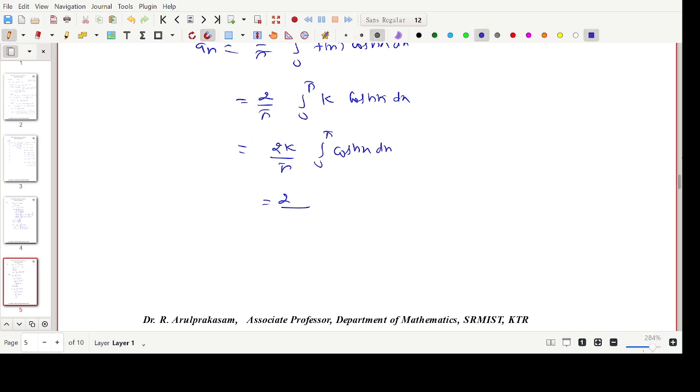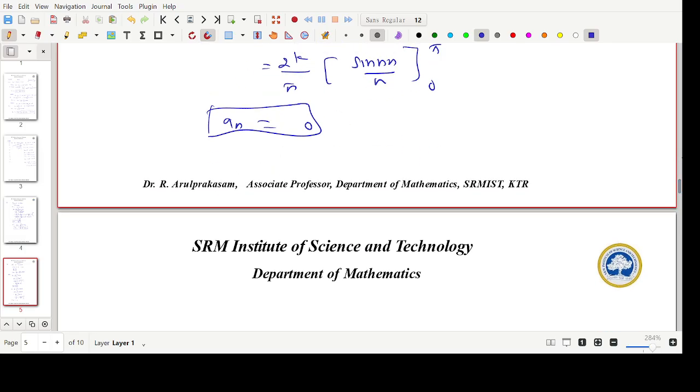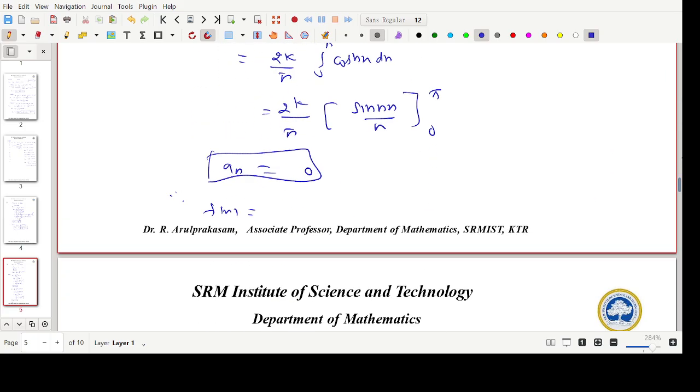2k by pi, cos nx integration value sine nx by n, from 0 to pi. Sine of any number of pi is 0, and sine 0 is 0. So the an value is 0. Therefore my answer is f of x equal to a naught by 2, just 2k by 2. The remaining value is 0.